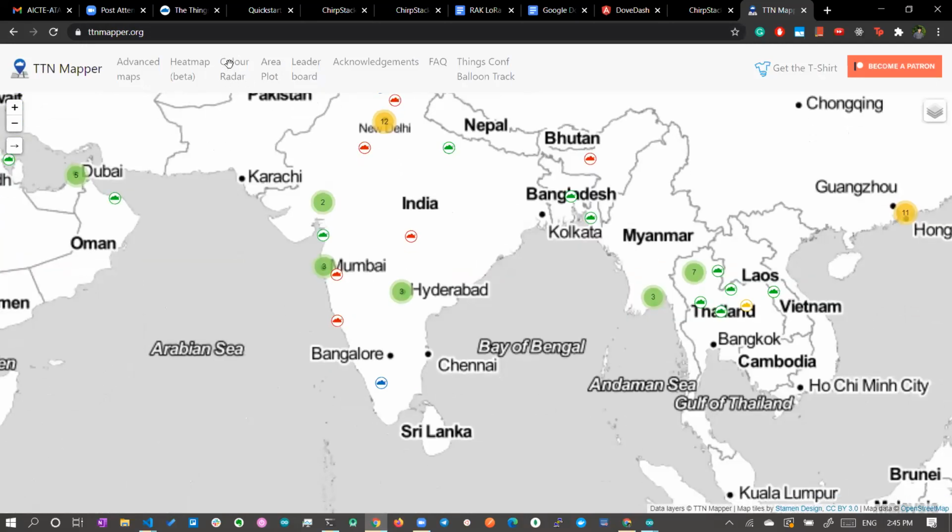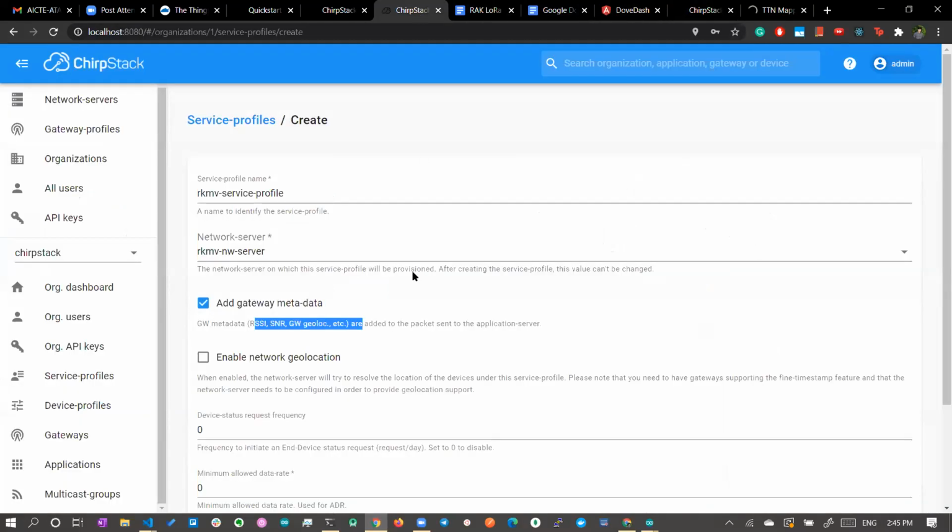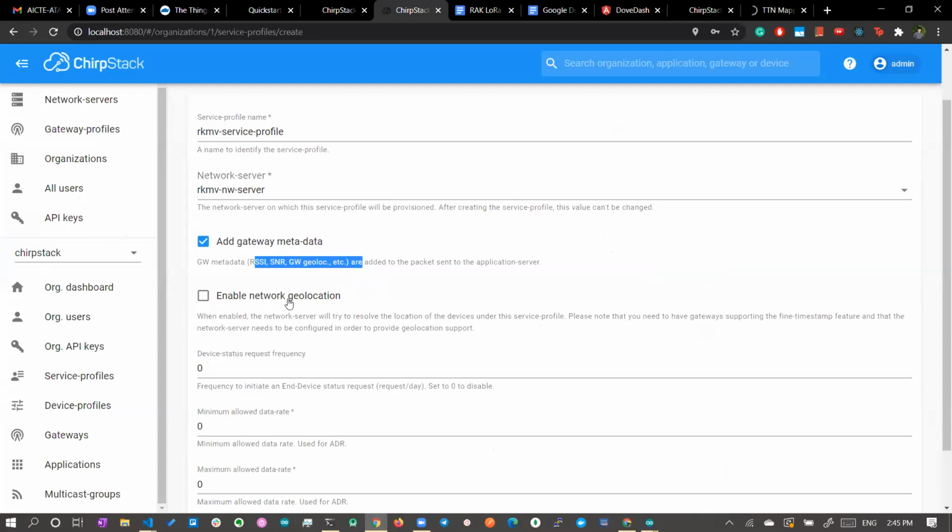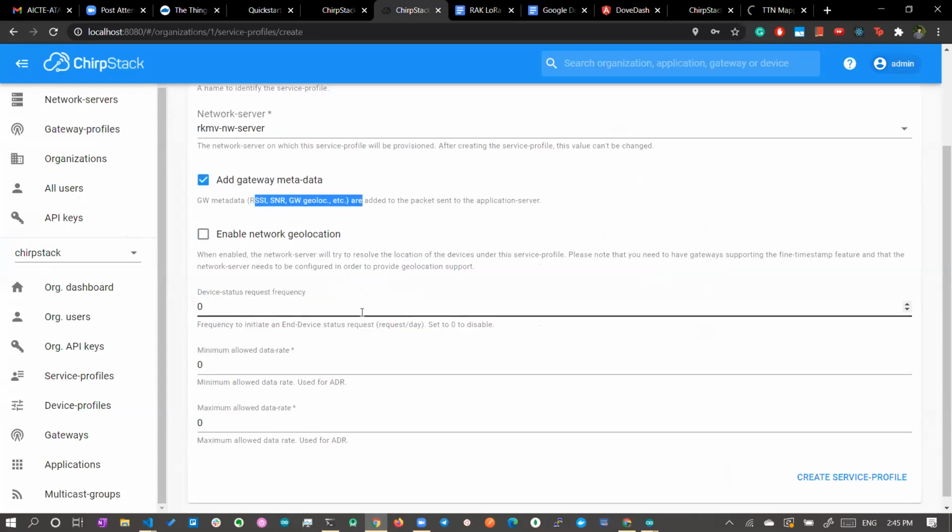For this purpose, we need a geolocation server. Once you give the geolocation server, you would be able to do all this localization and mapping. It's taking some time, so meanwhile, let it load and we will see the other parts. We don't need this geolocation enabled, and basically you can give the device status request frequency.